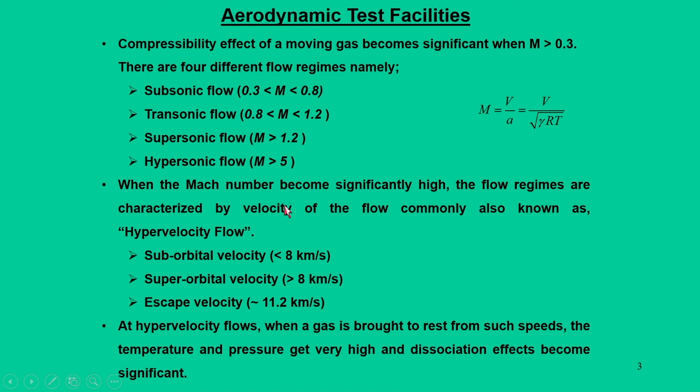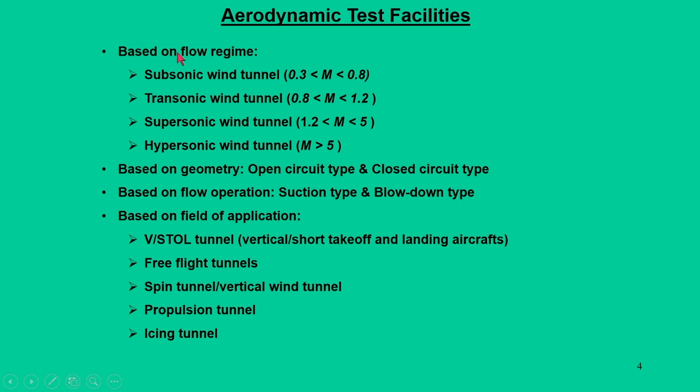Anyway, this is towards the high end, but what we are going to look at are very low subsonic flow situations where we are going to consider a test facility. Now, after having this compressible flow regime, the wind tunnels are classified as subsonic wind tunnel, transonic wind tunnel, supersonic wind tunnel and hypersonic wind tunnel.